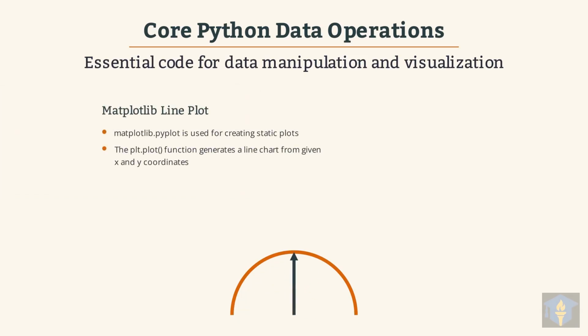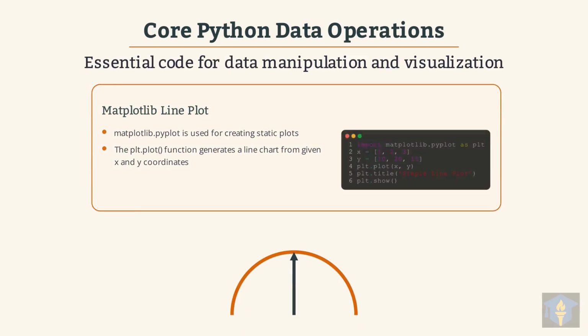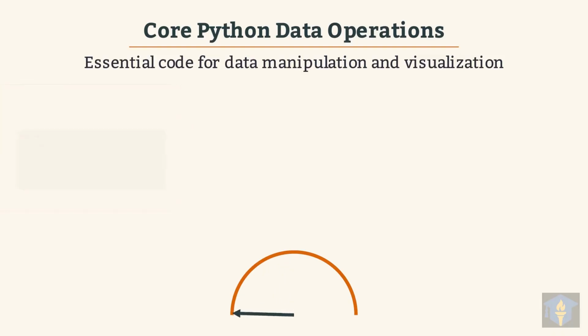Moving on, let's explore creating a basic line plot using Matplotlib, a classic visualization library. Matplotlib pyplot creates static plots, and plt.plot generates a line chart using provided x and y coordinates. This code generates a simple line plot by defining x and y values, then displaying it with a title.